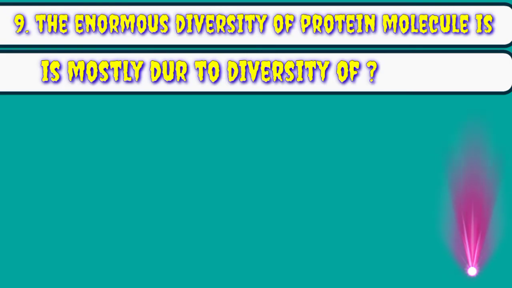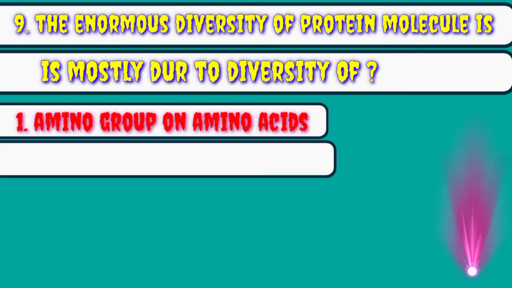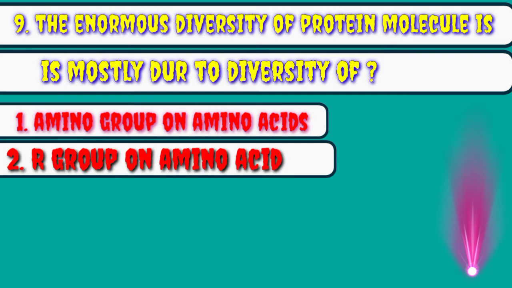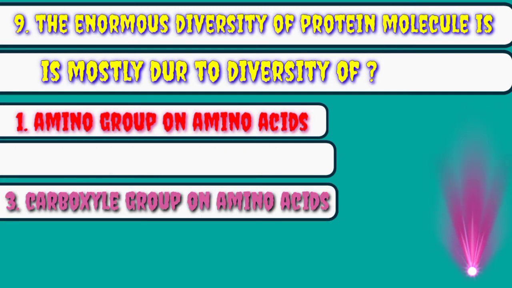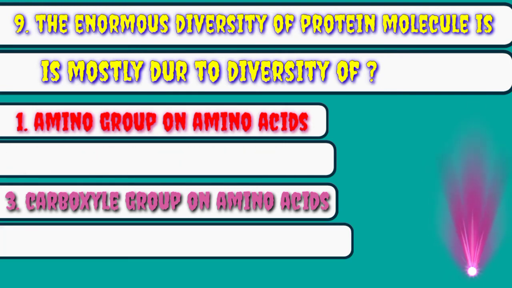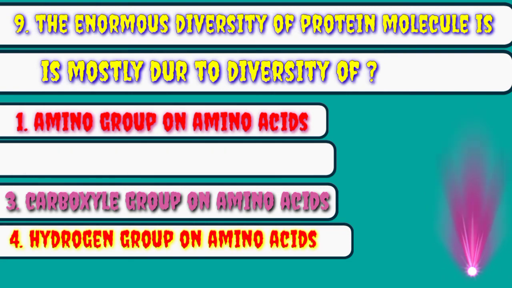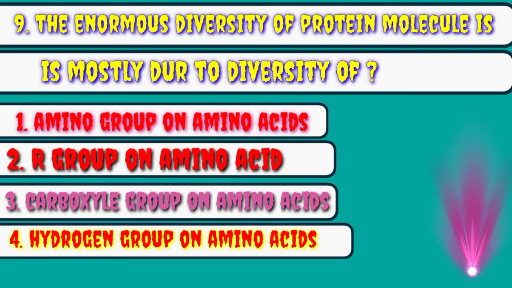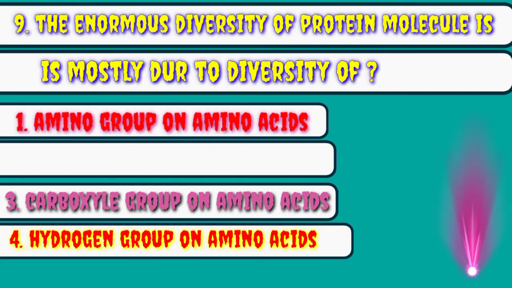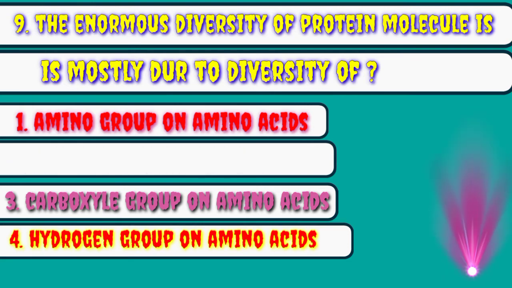Our 9th MCQ: the enormous diversity of protein molecules is mostly due to diversity of: option 1, amino group on amino acid; option 2, R group on amino acid; option 3, carboxyl group on amino acid; and option 4, hydrogen group on amino acid. Friends, if you see the chemical structure of an amino acid, it has a central carbon atom to which 4 groups are attached: R group, hydrogen group, carboxyl group, and amine group.